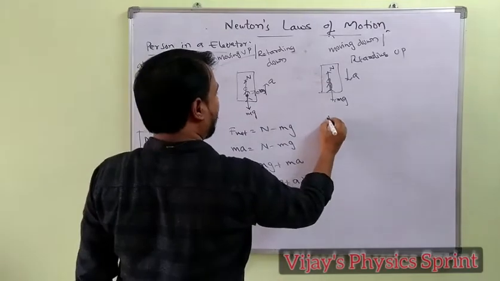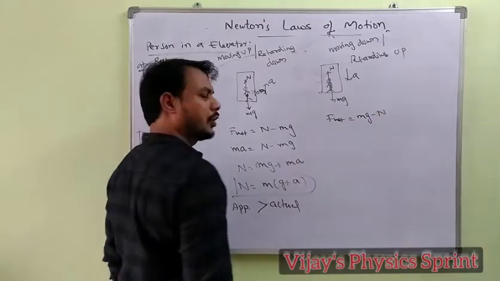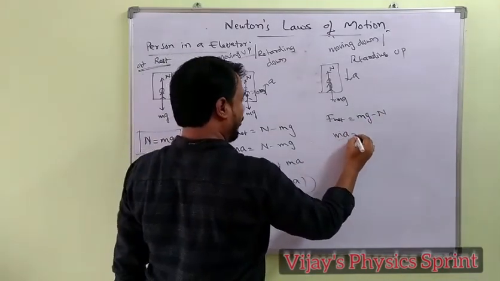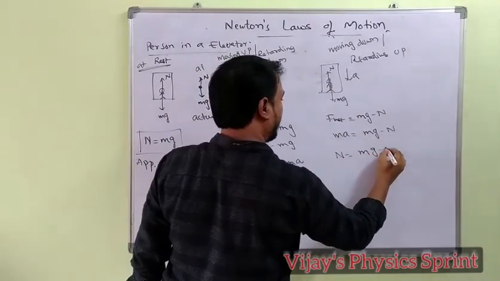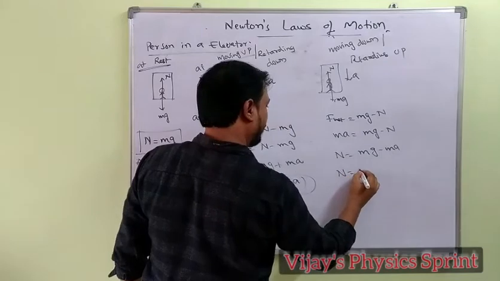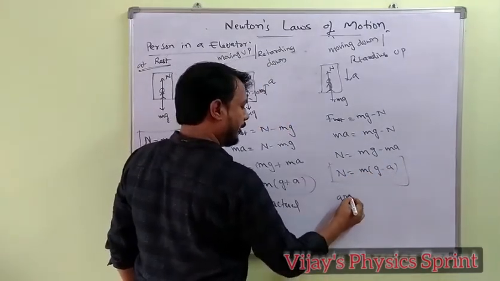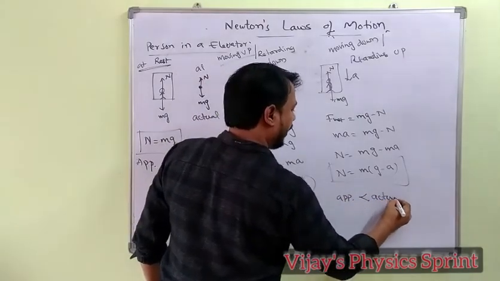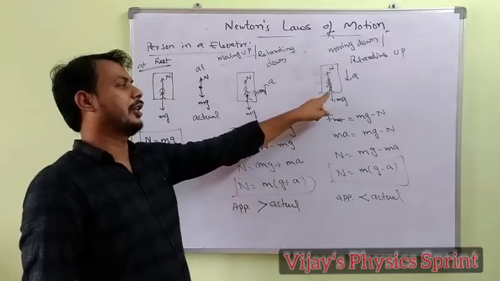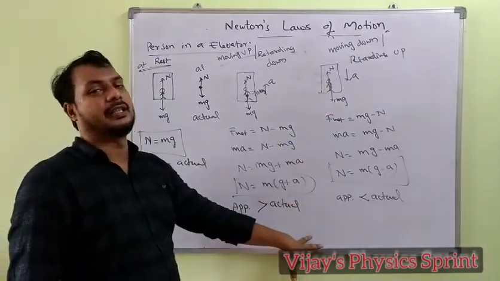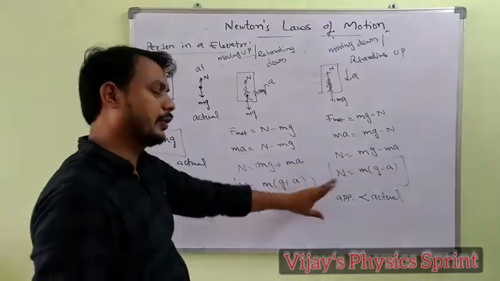Now it is moving down, so mg is greater than the normal force, net force is ma, mg minus N equals ma, then N equal to mg minus ma, that is m(g minus a). In this case, the apparent weight is less than the actual weight when the lift is moving down. For example, for 70 kg, now it reads less than 70, like 69, 68, it depends upon the acceleration. The weight is going to change depending upon the acceleration.